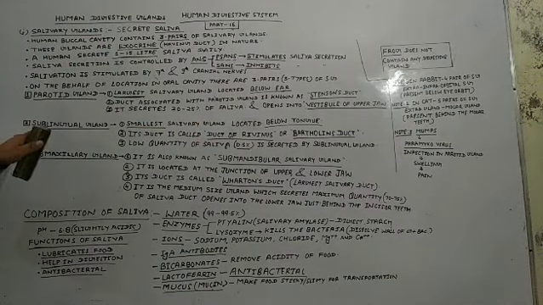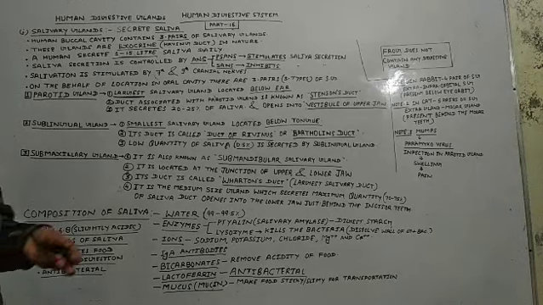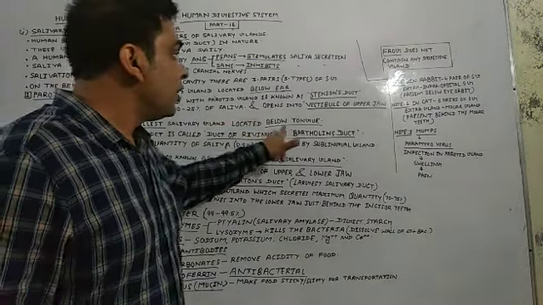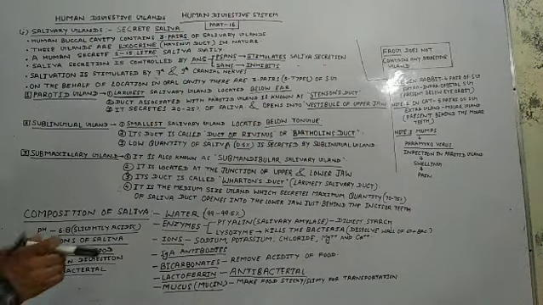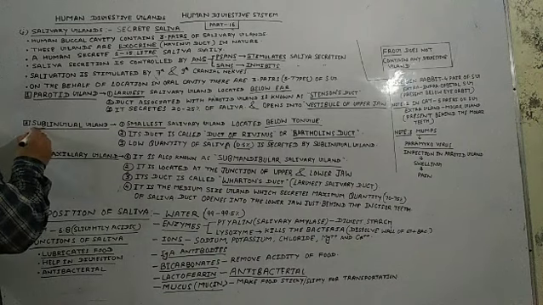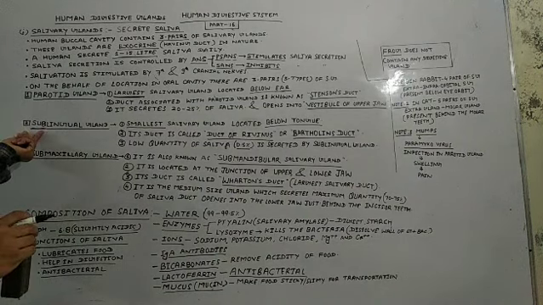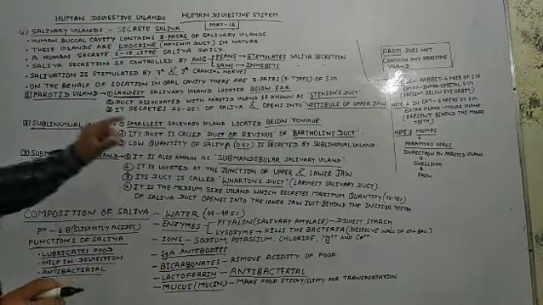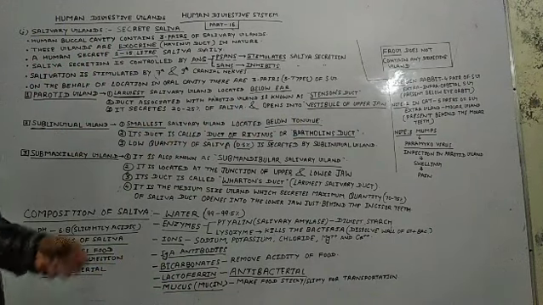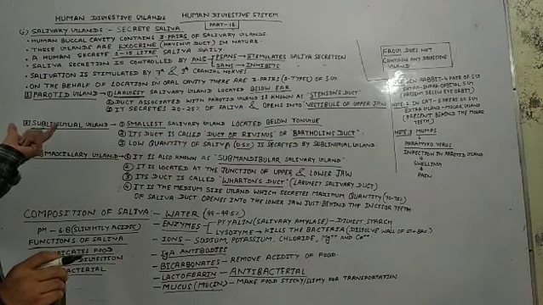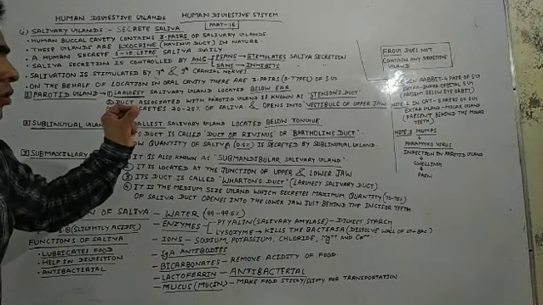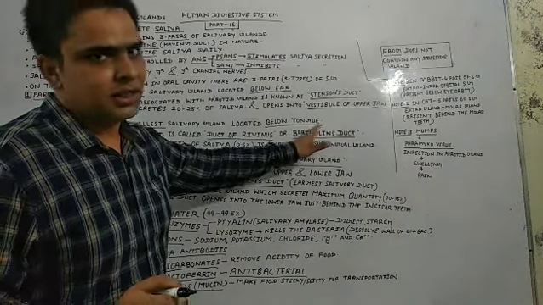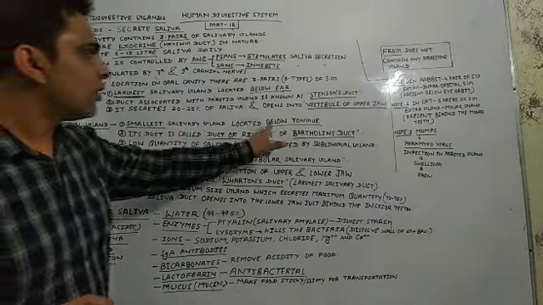Which gland? Sublingual glands. And if we talk about the location, as the name sublingual indicates, it is present below the tongue. Sub means below, beneath. The word sub indicates below, and lingual indicates tongue; tongue and lingual are synonyms. So sub means below and lingual means tongue. So they are located below the tongue, as the name indicates.